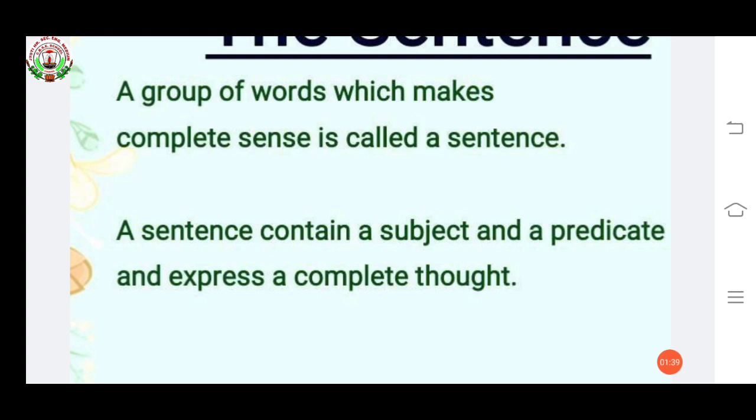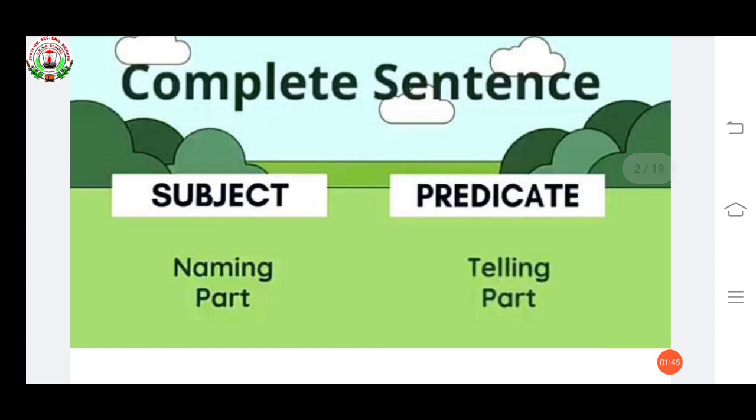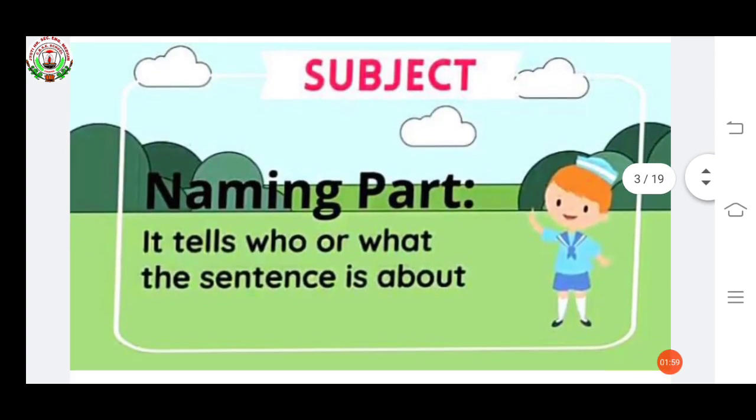Now see what is subject and what is predicate. Subject means naming part, predicate means telling part. Subject, the naming part, tells who or what the sentence is about.